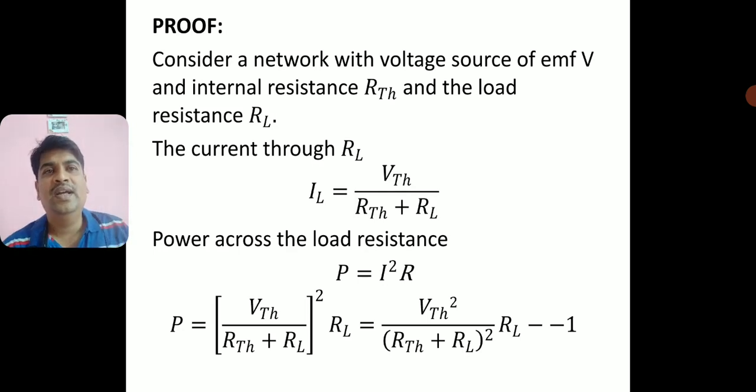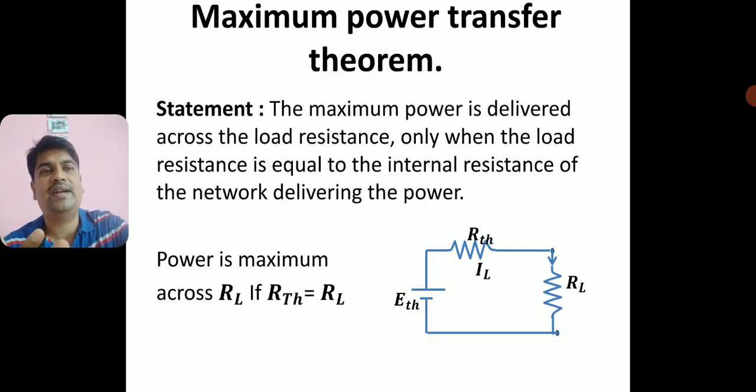Right. Now consider a network with a voltage source of EMF VTH and internal resistance RTH and load resistance RL. Look back and see the network. This is the network which I am talking about.